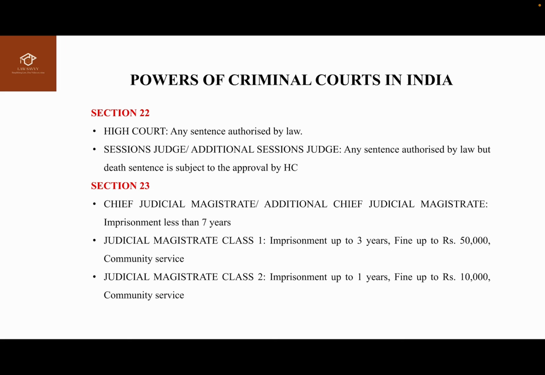So any offences that are punishable with imprisonment up to 7 years can be tried by the chief judicial magistrate. Judicial magistrate class 1 deals with offences that are punishable with imprisonment up to 3 years, and fine up to 50,000 rupees, right? So this used to be 10,000 rupees under the CRPC and has now been increased to 50,000 rupees.